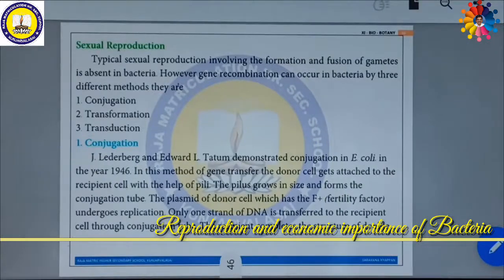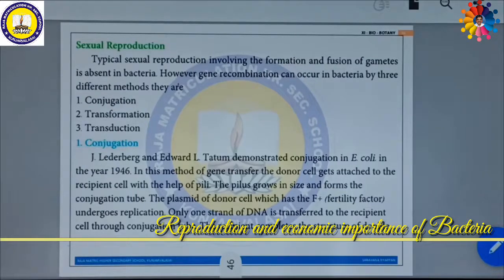Now we shall see about sexual reproduction. There are three different types: conjugation, transformation, transduction. Originally, it is not typical sexual reproduction. It is merely a recombination of genes, or recombination of DNA, but not the formation and fusion of gametes.